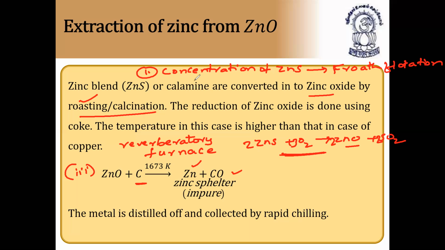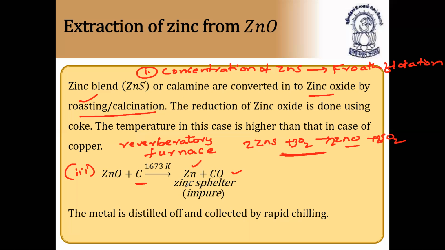What are the three steps? Concentration of zinc sulfide. Second step we have roasting of zinc. Third step we have reduction of zinc. And fourth step we have purification of zinc by distillation, that is, rapid chilling. And zinc spelter contains zinc plus carbon monoxide. This is called the Belgian process. The heating is done by producer gas.